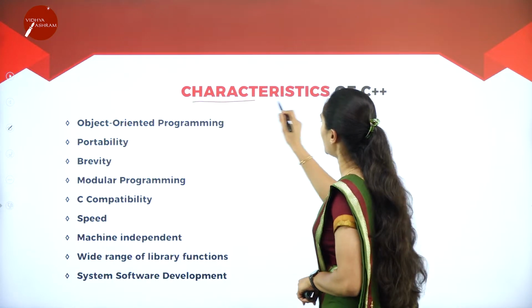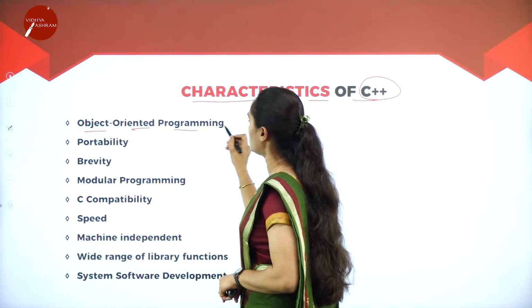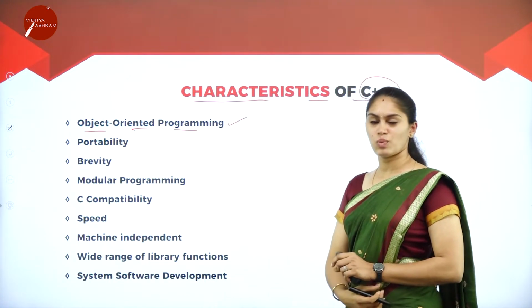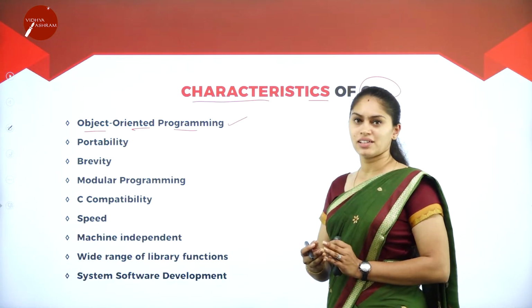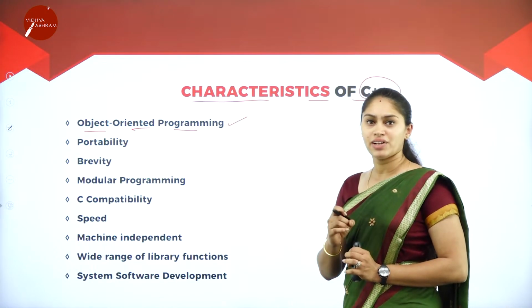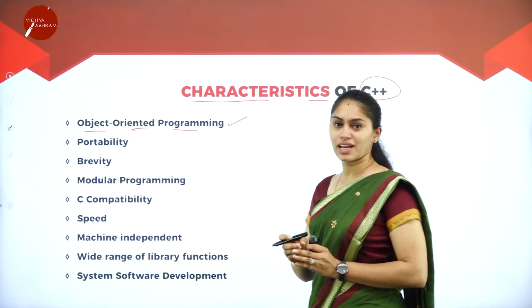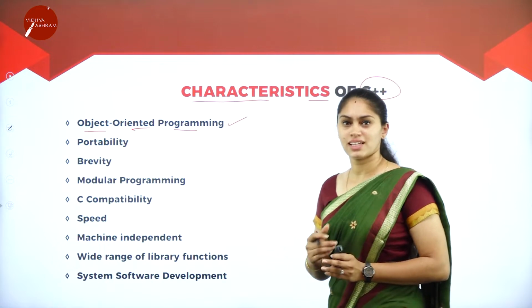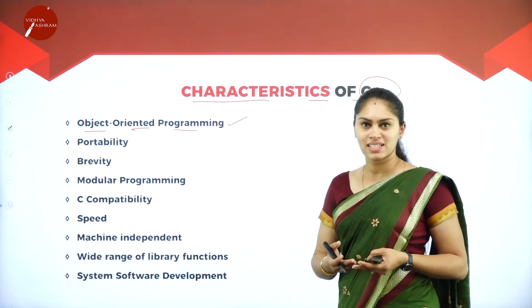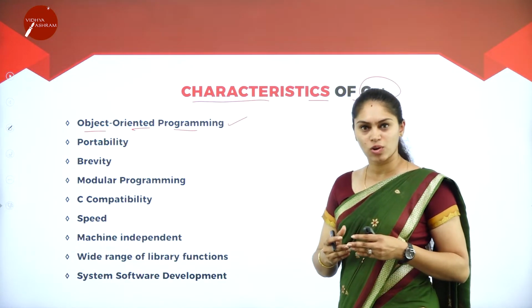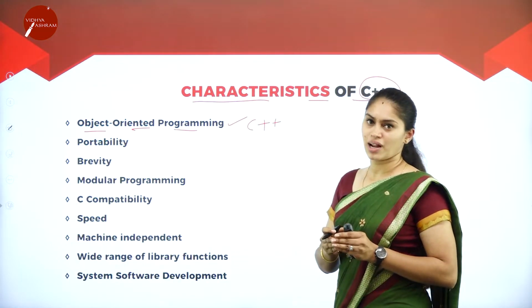Now we'll see the characteristics of C++. First, object-oriented programming. Whatever characteristics object-oriented programming has, everything applies to C++ programs. Here, we consider everything as objects and classes. Objects are real-world entities and a class is a collection of those objects. So there is more flexibility when working with object-oriented programming. C++ is one example of this concept.